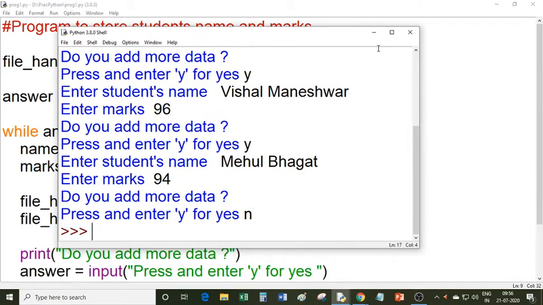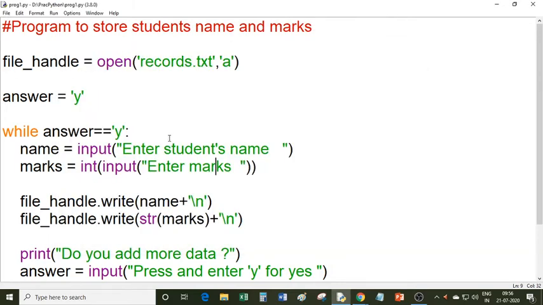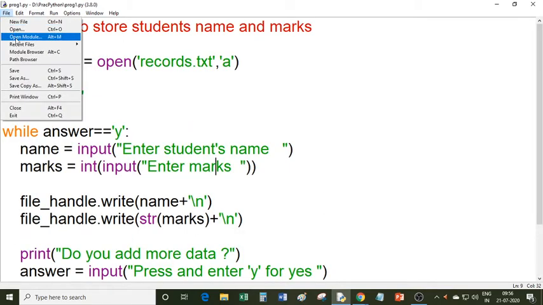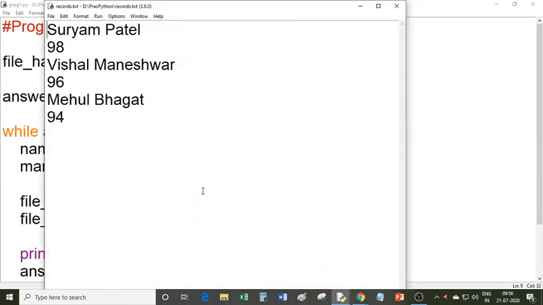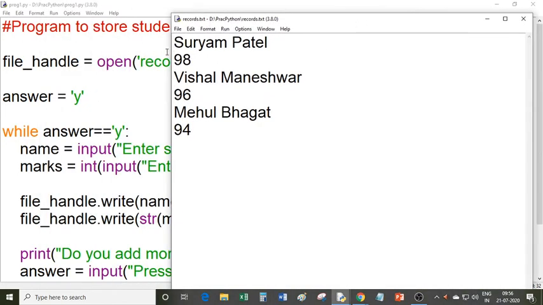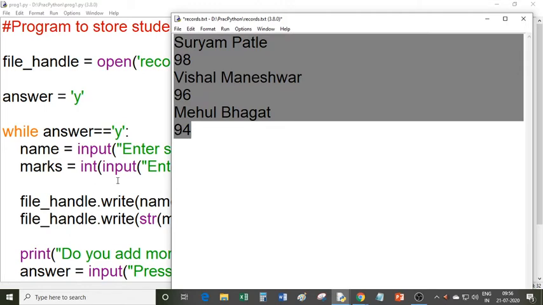Now I will write one more program to read data from the file, but you can still see the data by opening that file. I am opening that file, open, text file, and then this records. So you can see Suryam Patel, I have written Patle. It should be okay, no problem. So 98, Vishal Maneshwar, 96, Mehul Bhagat, 94. So this data is written inside the file with the help of this program.